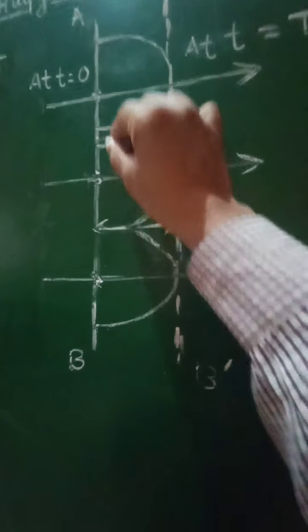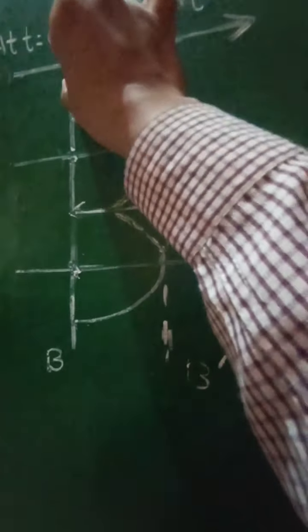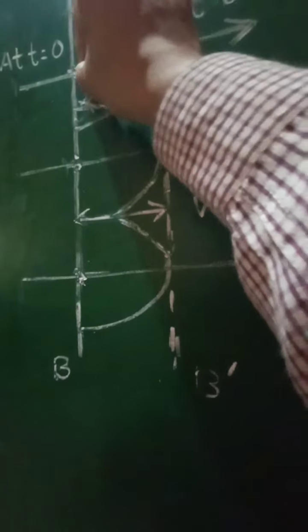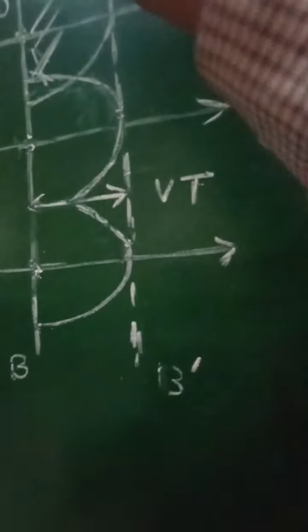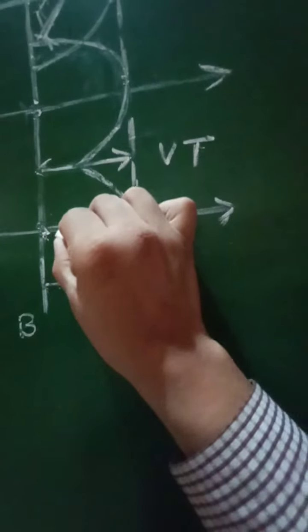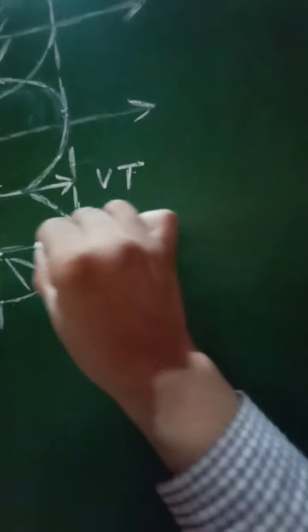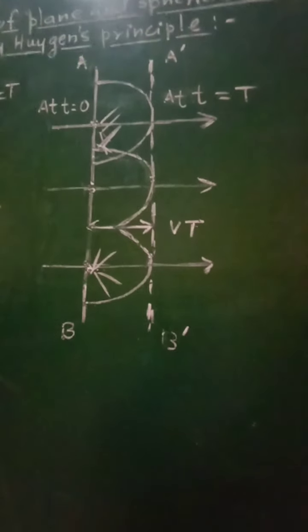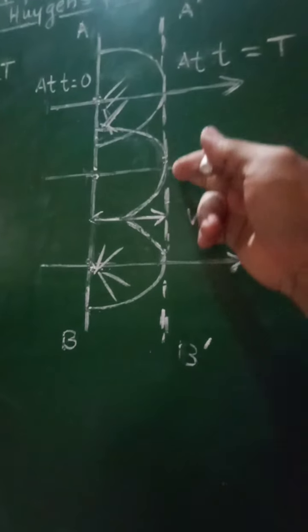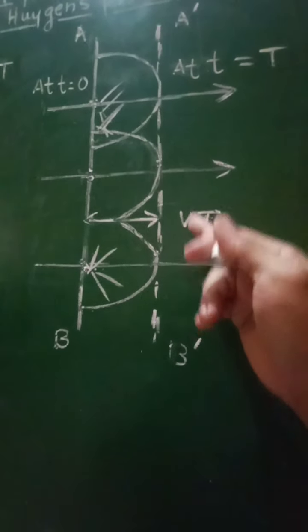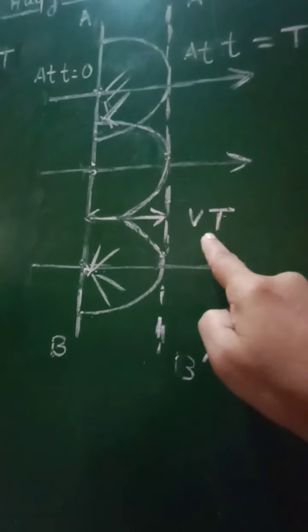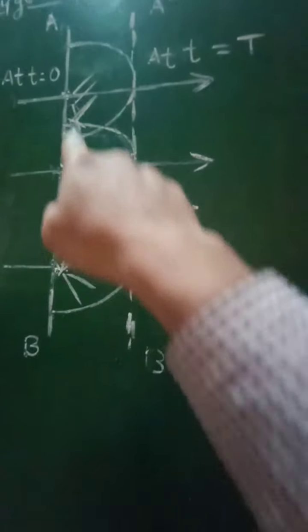Now this point will emit secondary waves in all possible directions in the forward direction. Similarly, this point will also give rise to waves in the forward direction, so that when all these secondary waves emitted from these points reach a distance equal to Vt, we can draw spheres with radius equal to Vt and centers at these selected points.